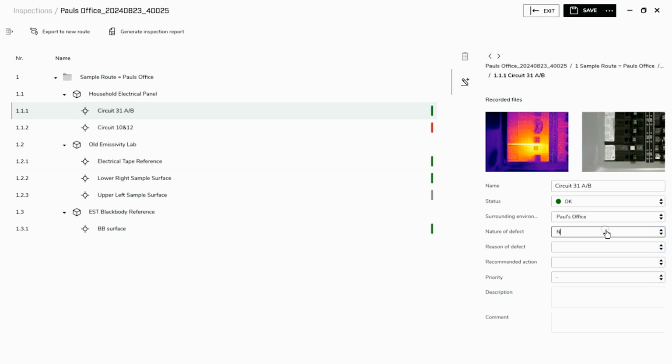Nature of the defect, no defect found. Reason for defect, not applicable. We'll just use this recommended action. We'll see, no action required. We're going to add priority. We'll give it a low priority. 1 is the lowest priority, 3 is the highest priority.